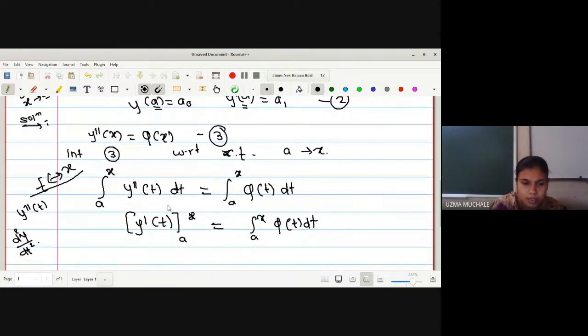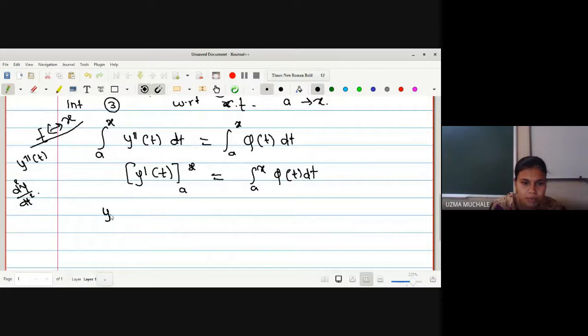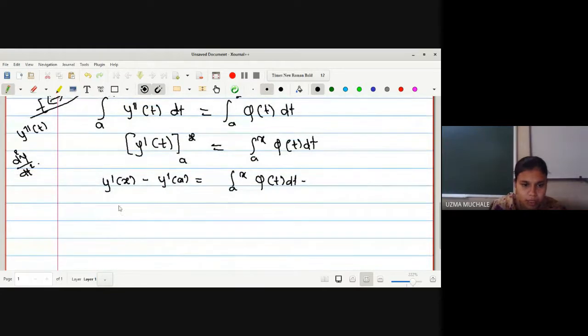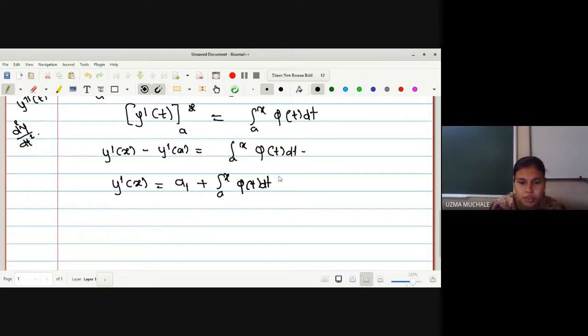Okay, so here let us use the conditions. After this step, what we can put now: y dash of x minus y dash of a is equal to integration a to x phi of t dt. So what is the value of y dash of a provided to us from the second equation? The value is a1. So hence we can write y dash of x is equal to, as this is a minus sign, we can keep it here, the value of y dash of a is a1 plus this, keep as it is, integration a to x phi of t dt. So now this is equation number 4 we have obtained, right?